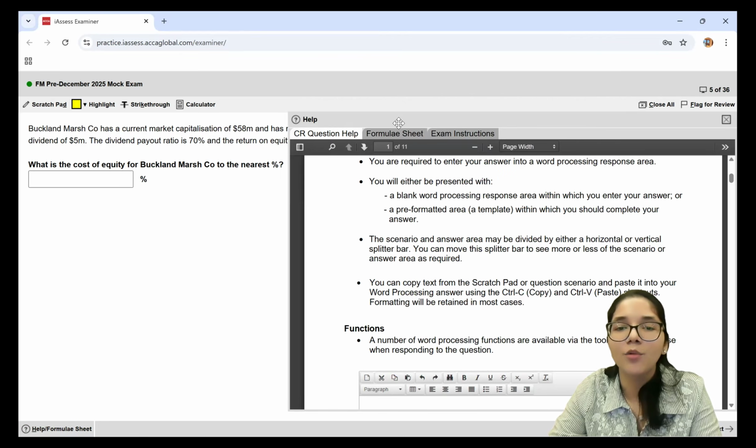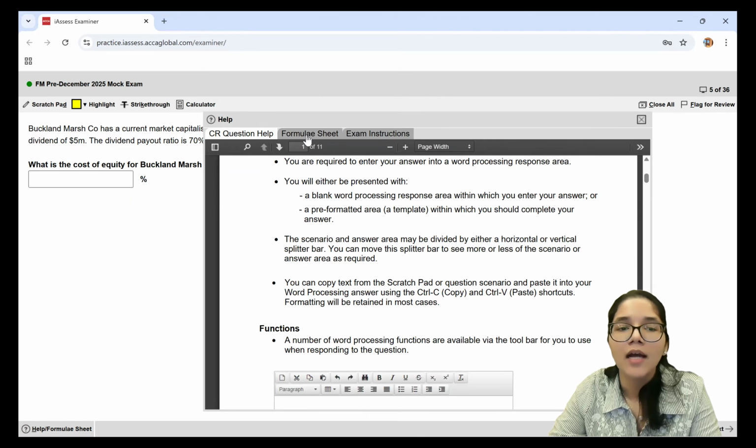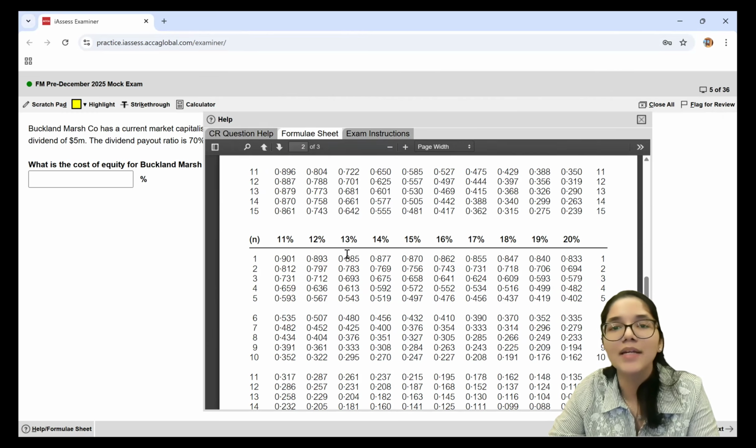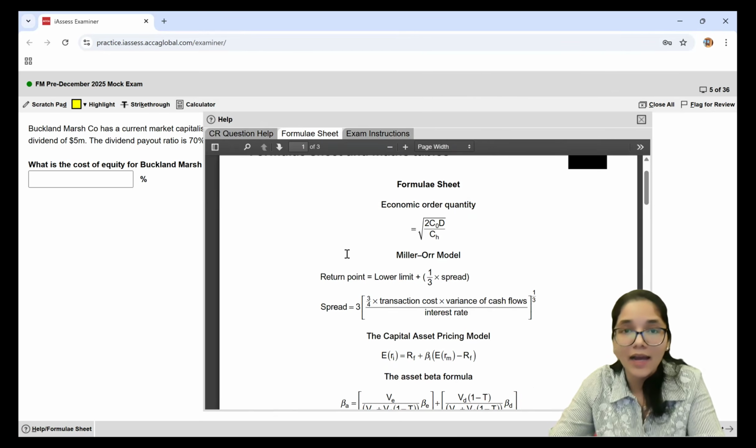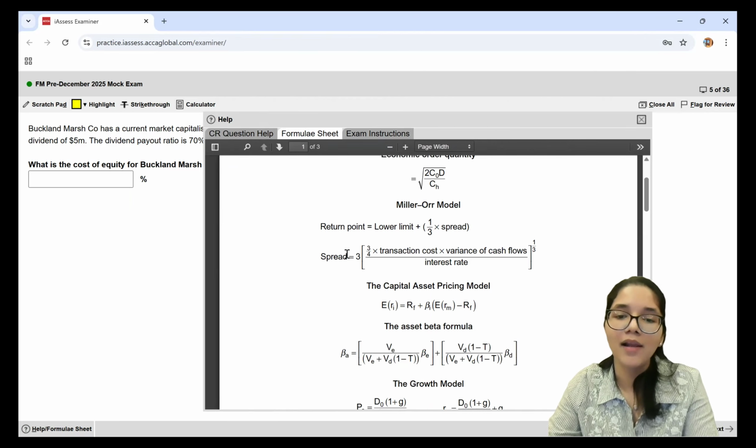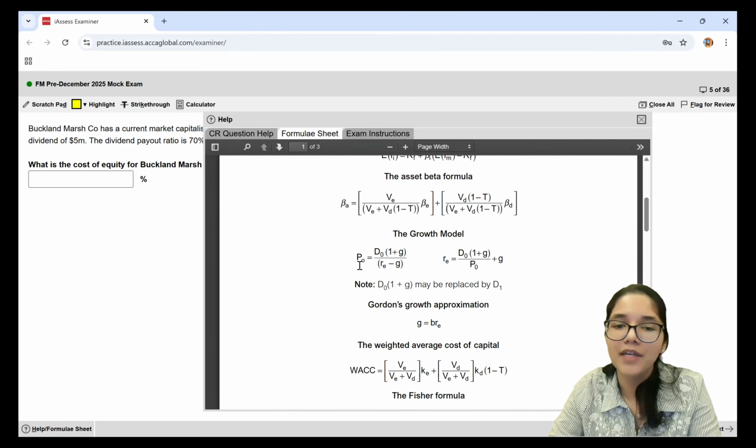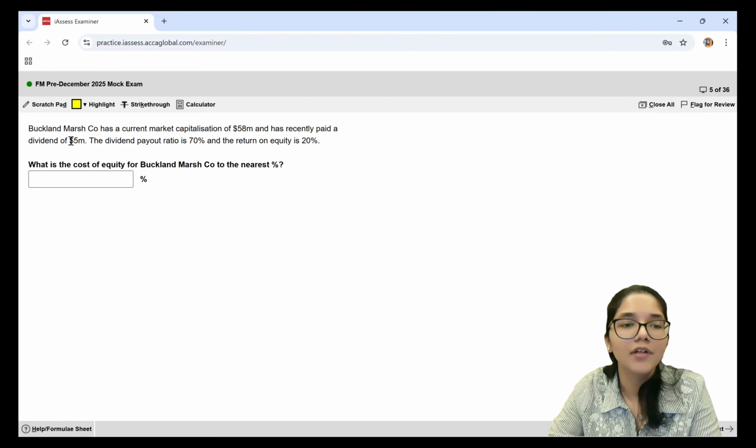So what I'll do is I'll open my formula sheet here. I can see that the information has been given wherein I have to find out the growth rate as well. So to find out my cost of equity, this is the formula that I'll need. I need the D0, I need 1 plus G, and I need the price. So I know the dividend of 5 million, I know the total market price, I just need to find out the growth rate. So how do I calculate the growth rate?